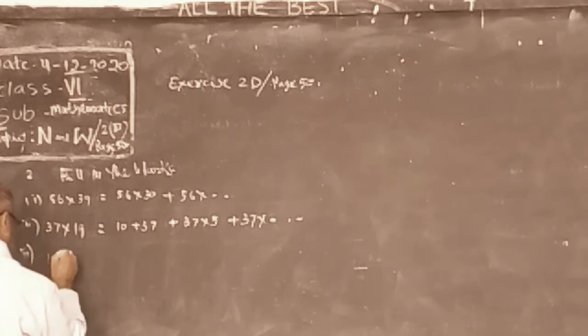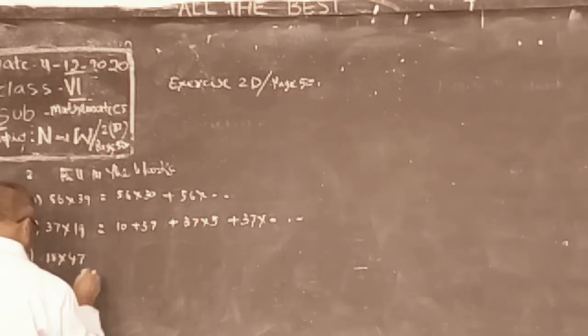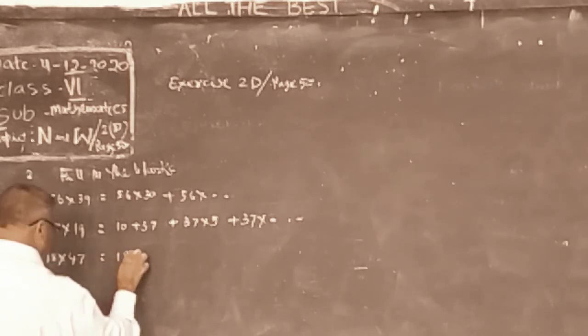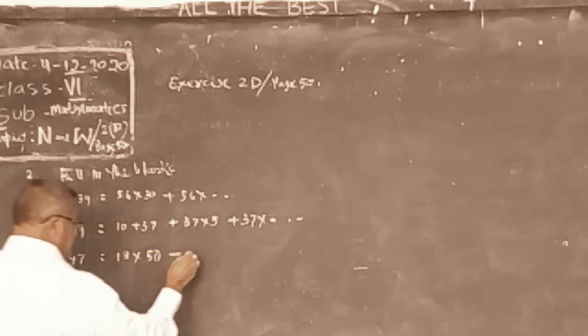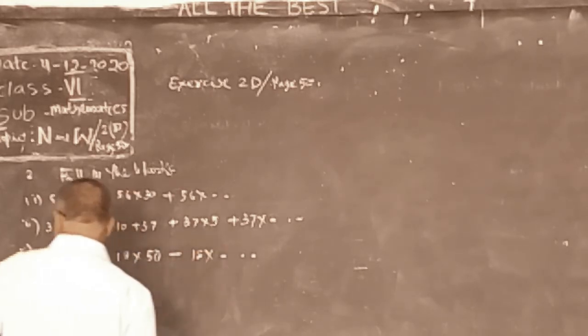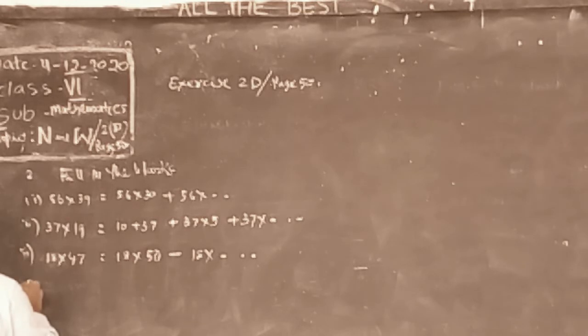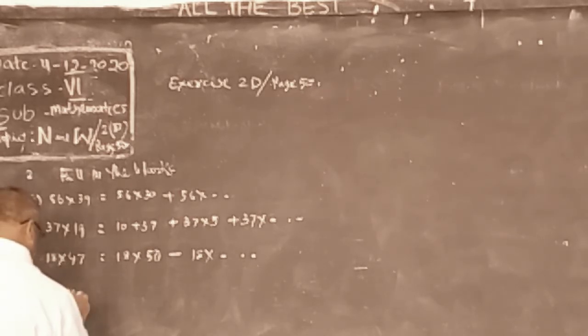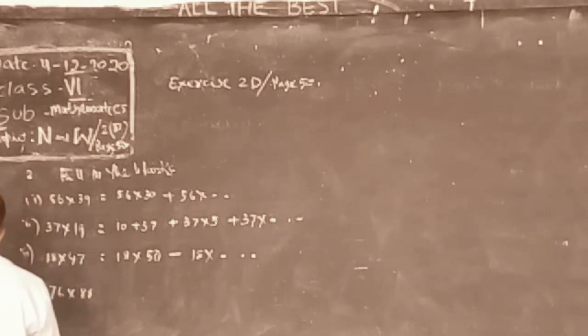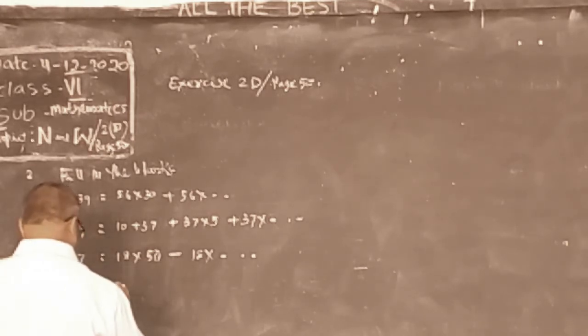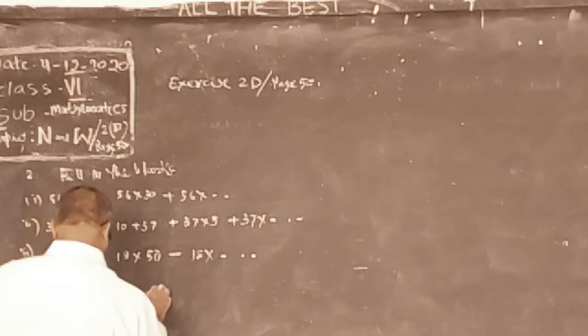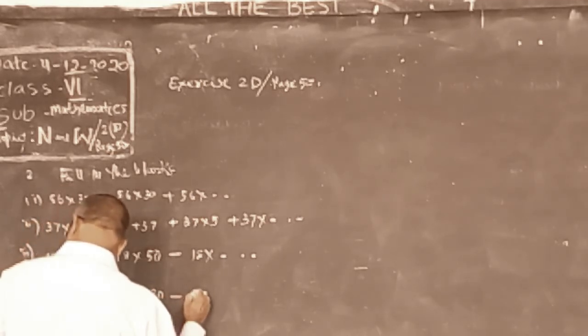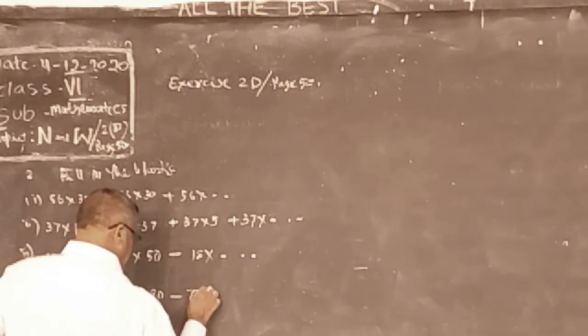Third, 18 into 47 is equal to 18 into 50 minus 18 into dash. 76 into 88 is equal to 76 into 90 minus 76 into dash.